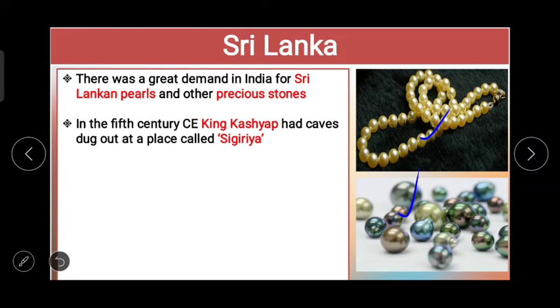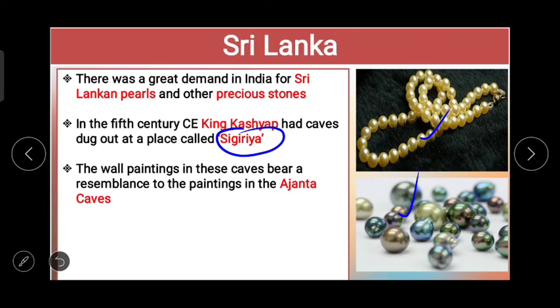In the 5th century CE, King Kashyap had caves dug out at a place called Sigiriya. The wall paintings in these caves bear a resemblance to the paintings in the Ajanta caves. Now the paintings in Sri Lanka bear a resemblance to the paintings in the Ajanta caves, which means that not only philosophy, not only literature, or not only trade, but there was also exchange in the field of art.